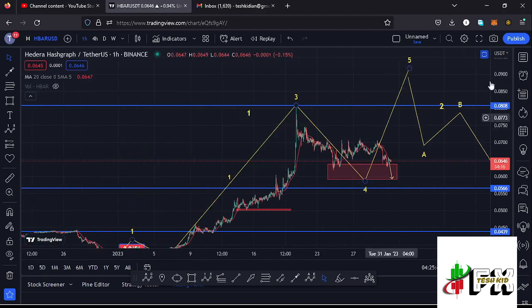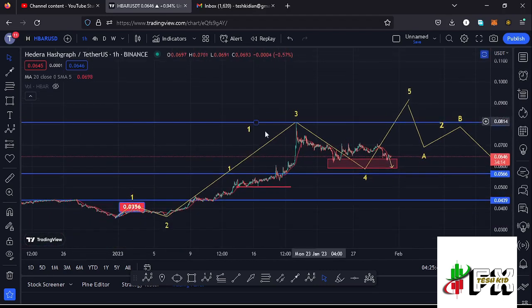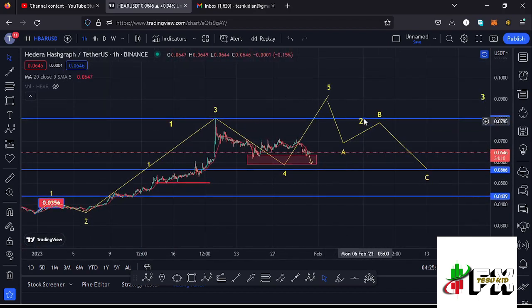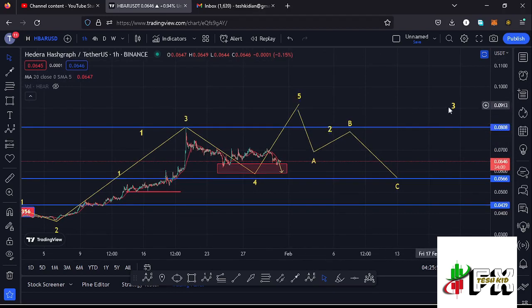And once the wave 5 plays out, then that will be completing an even larger Elliot wave count 1 to the upside. Then from there we can expect a corrective structure in the formation of a larger Elliot wave count 2, where I will also be expecting to see an ABC corrective structure play out. Then once we see the low for that wave 2, we can expect a bounce to the upside in the formation of this wave 3.